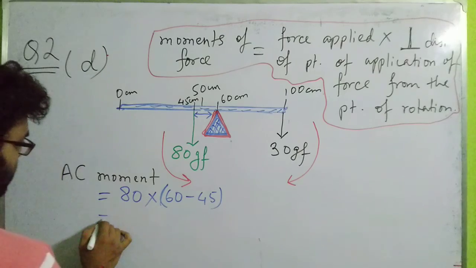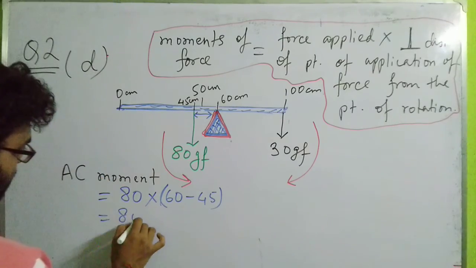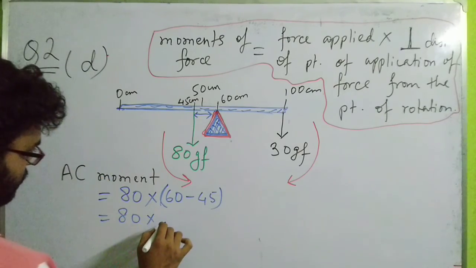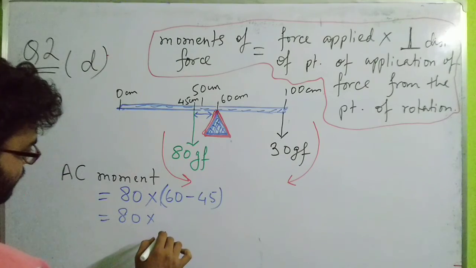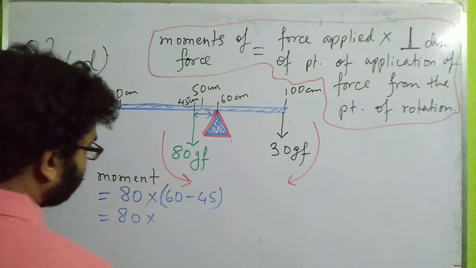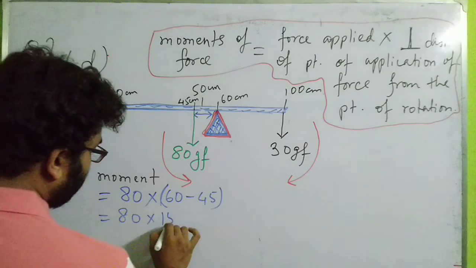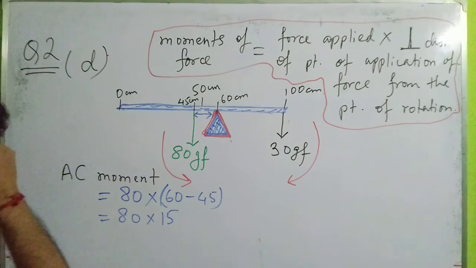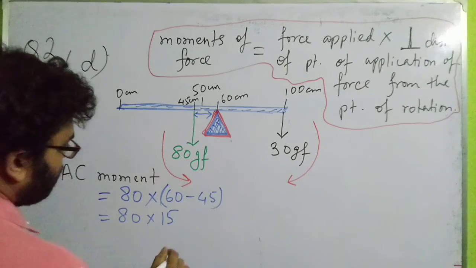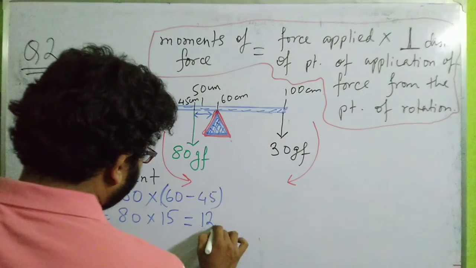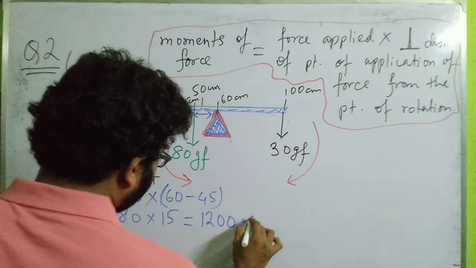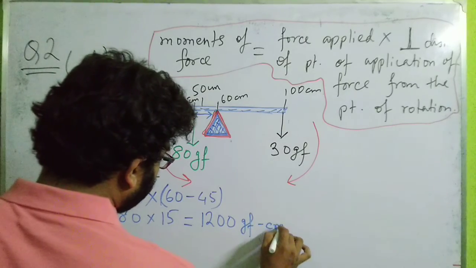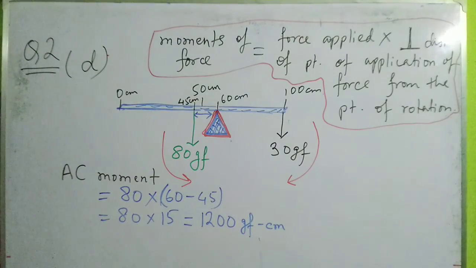That turns out to be 80 into 15. Now 8 5s are 40, carrying 4, so this value turns out to be 1200 GF centimeter. So this is the anti-clockwise moment. Okay, so I think it is clear.